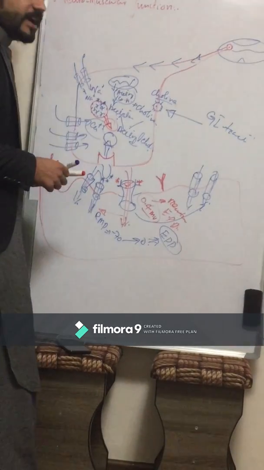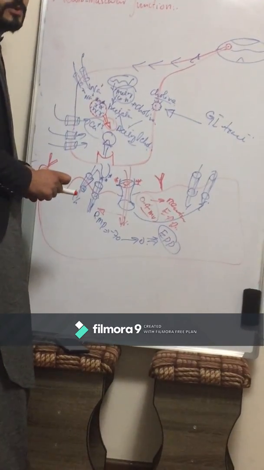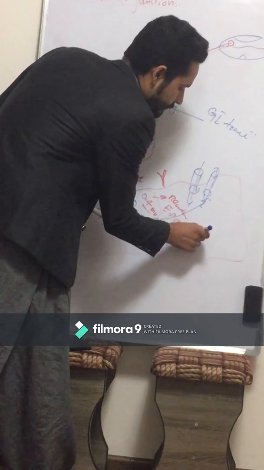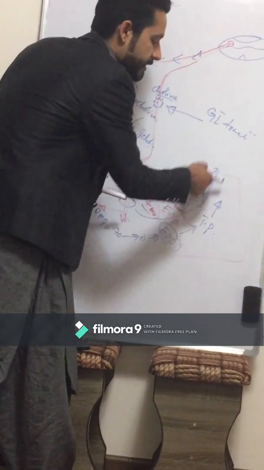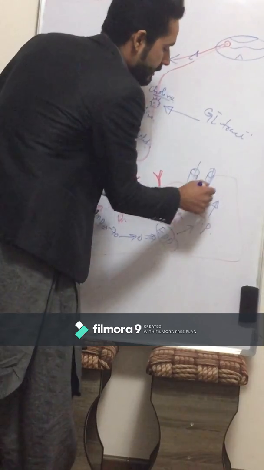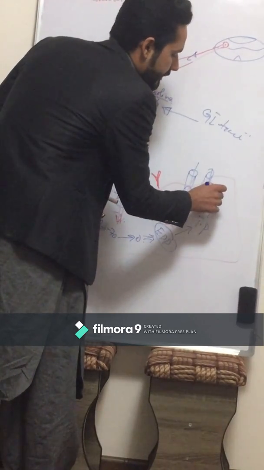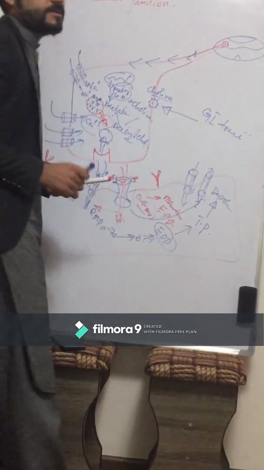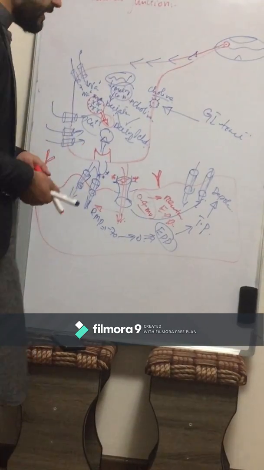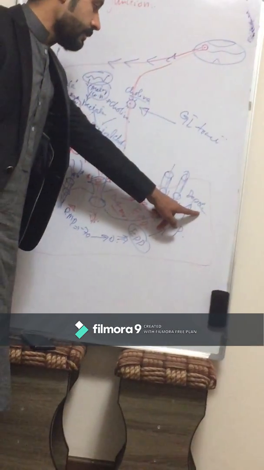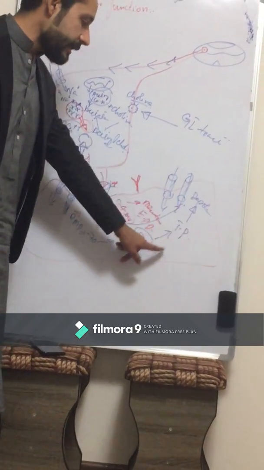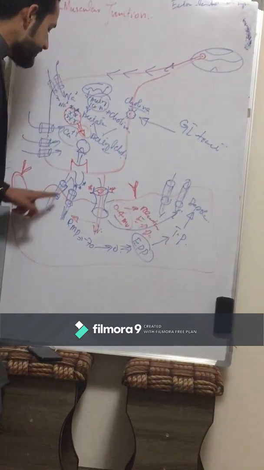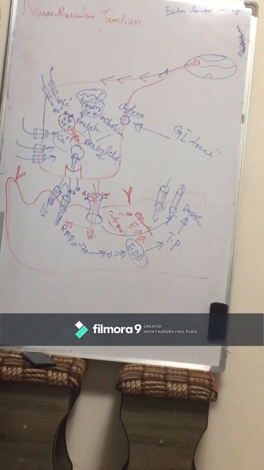Again, the end plate potential will lead into the threshold potential. And after the threshold potential, if there is a huge influx of sodium ions, it will lead into depolarization. So this depolarization depends on the influx of sodium ions.